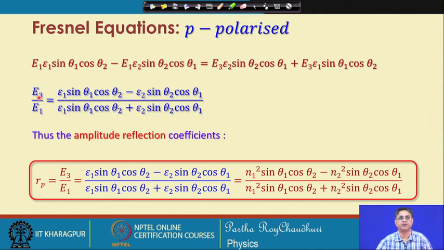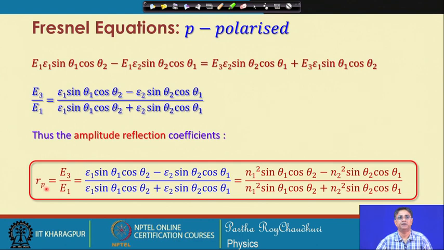Therefore, the amplitude reflection coefficient, which is given by E 3 by E 1, we will call RP, because we are working with the p polarized light, that is the TM polarization.